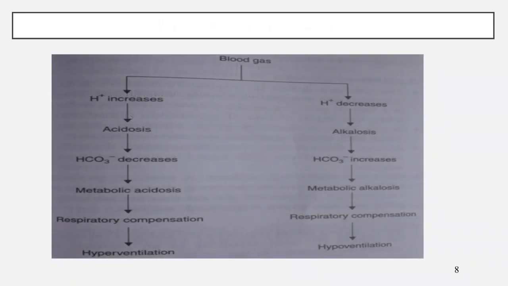See here, in blood gas, H plus ions are increased or decreased. If H plus ions are increased due to acidosis, the pH is decreased and bicarbonate is also decreased. That is called metabolic acidosis. If H plus ions are decreased, pH is increased and bicarbonate levels are increased. That is called metabolic alkalosis.